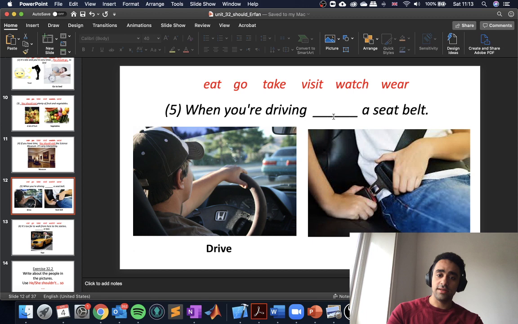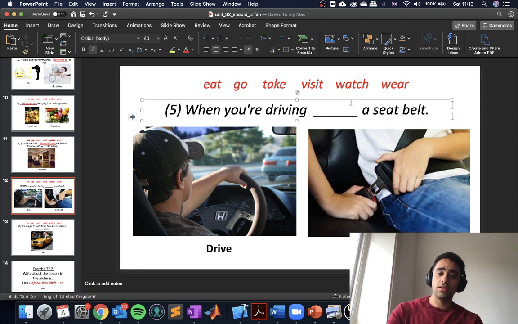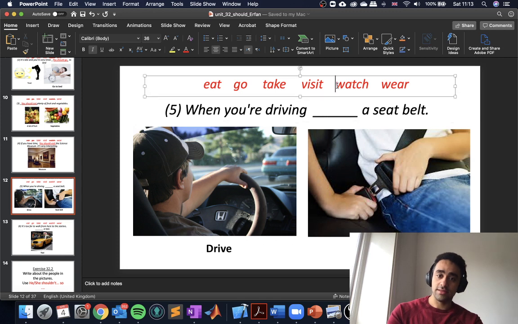When you're driving, you should wear a seatbelt. So with seatbelts, we use wear. In Arabic, we say the same thing. We would say بتلبس الحزام. So we use the same thing for a seatbelt.